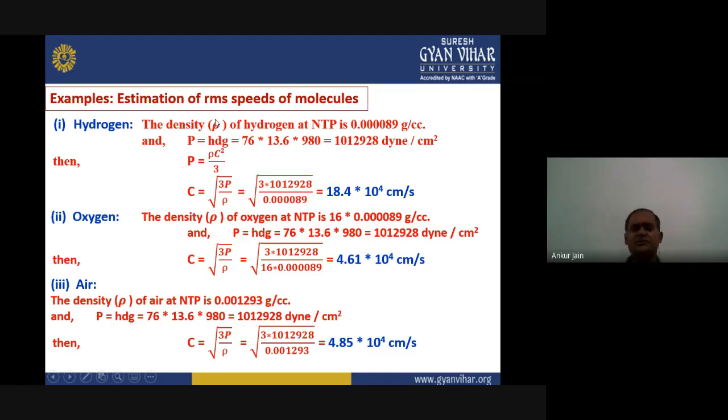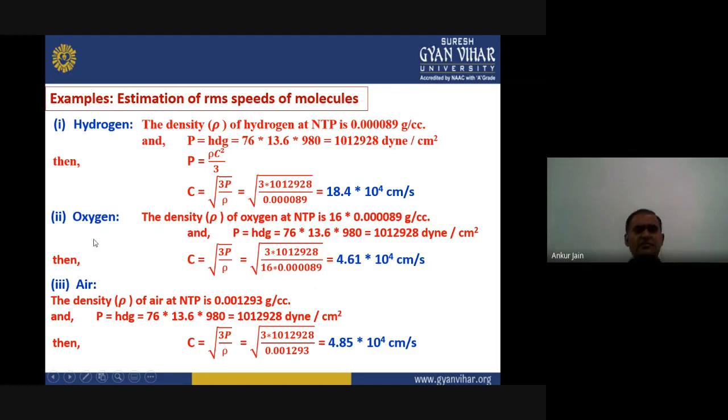Now we know the formula for pressure, P equals rho c square upon 3. From here we have to calculate the RMS speed of the molecule. So we get c equals under root 3P upon rho. Already we have this P value, 1012.928, into 3, divided by the density we already know. If we calculate this expression, we get 18.4 into 10 to the power 4 centimeter per second. So this is the way to estimate the RMS speed of different molecules, right? We can calculate it for any molecules.